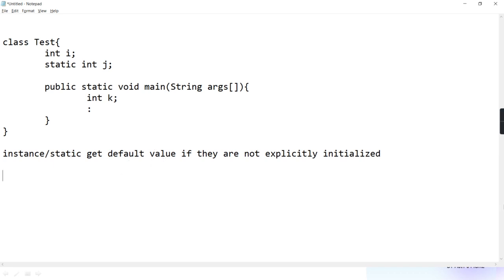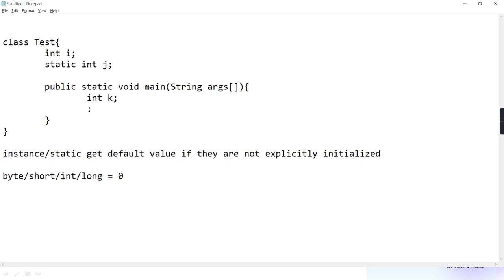Now, what default values, that I'll tell you. If it is in the integral category, like a byte variable, short variable, or int variable, then the default is 0. And if it is long, then it is 0L.